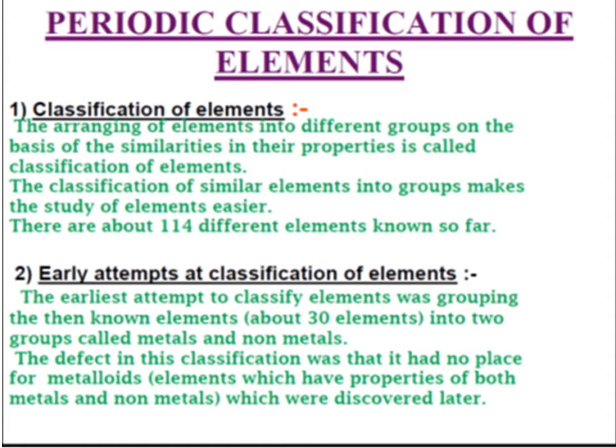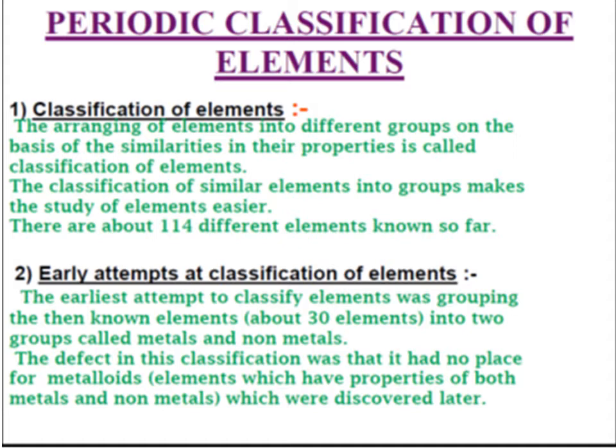Here at first we will see what is meant by classification of elements. The arrangement of elements into different groups on the basis of the similarities in their properties is called classification of elements. The classification of similar elements into groups makes the study of elements easier.